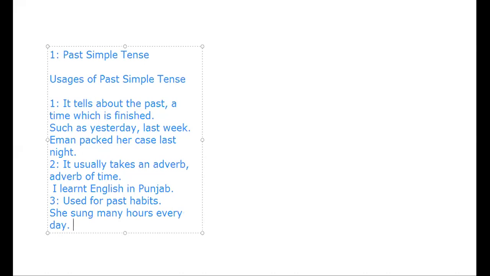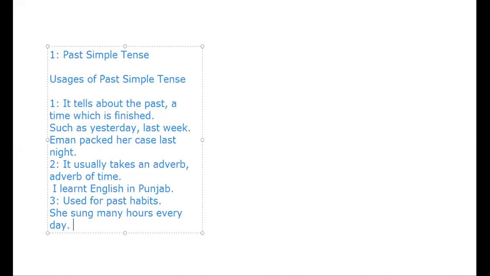But this activity, this work, this nature, or the habit of that girl is maybe still a part of her life, or we can say maybe it is not a part of her life now in the current time, but that was a part of her life in the past. So we can use past simple in order to represent those habits, those activities that were part of our life in the past, but maybe they are still part of our life now, and maybe we have quit those activities and actions.